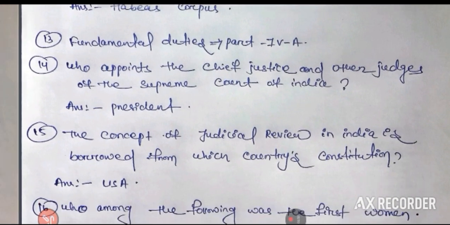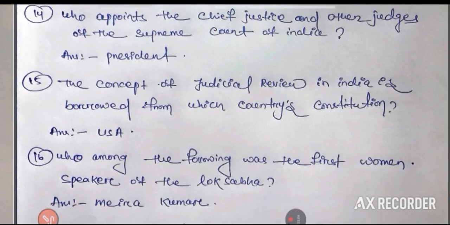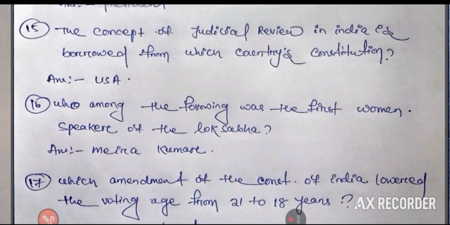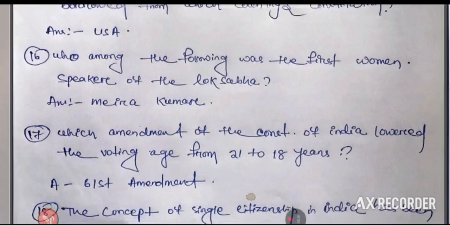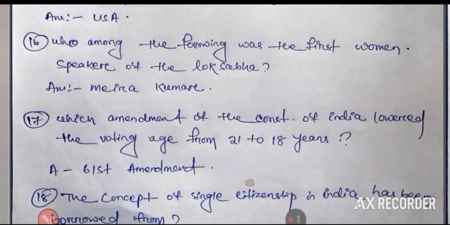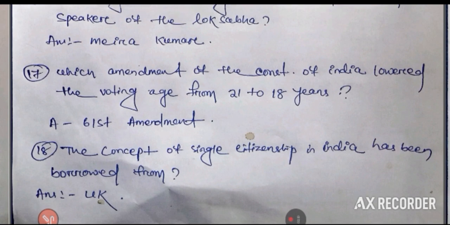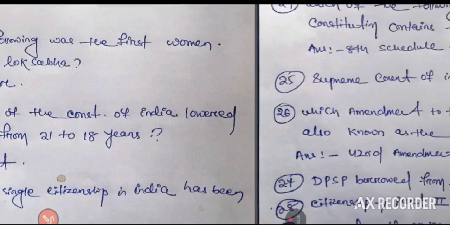Who appoints the Chief Justice and other judges of the Supreme Court of India? President. The concept of judicial review in India is borrowed from which country's constitution? USA. Who among the following was the first woman Speaker of the Lok Sabha? Meira Kumar. Which amendment of the Constitution of India lowered the voting age from 21 to 18 years? 61st Amendment. The concept of single citizenship in India has been borrowed from the UK.